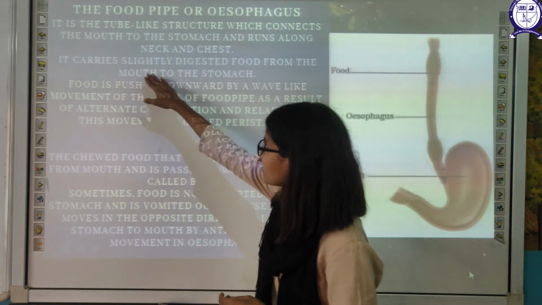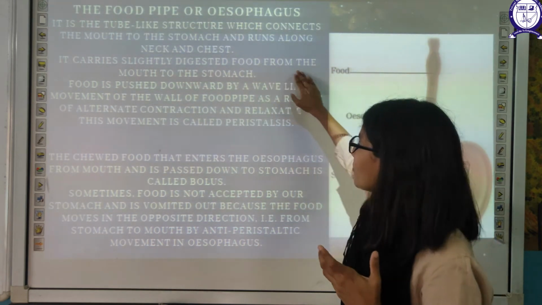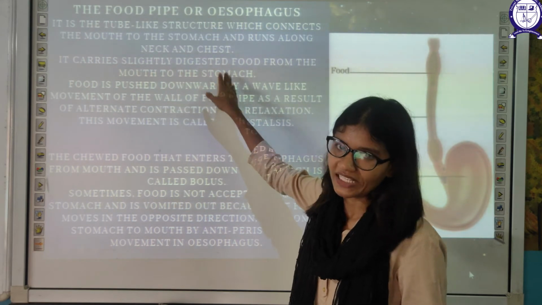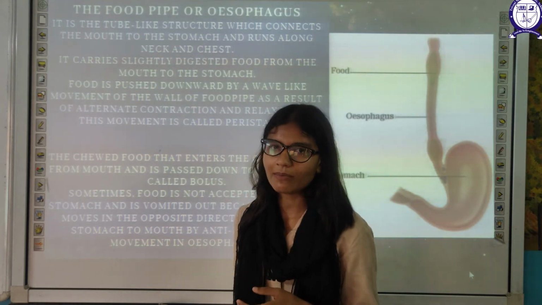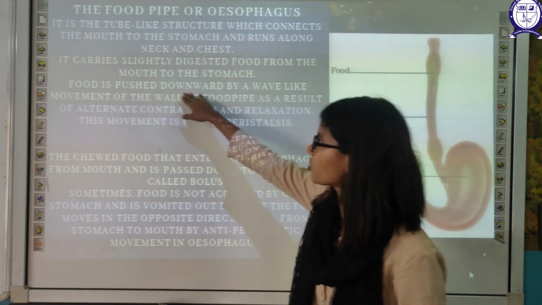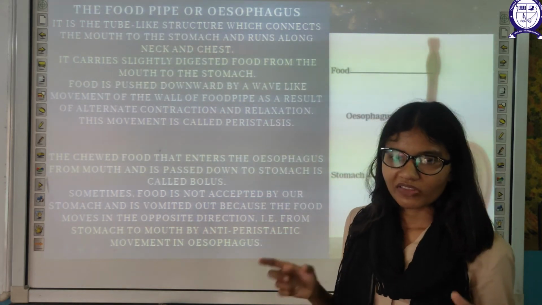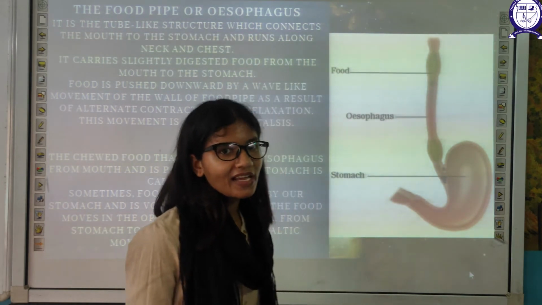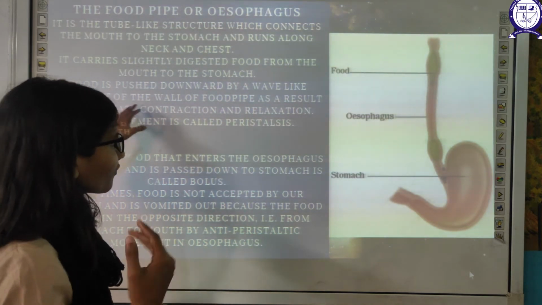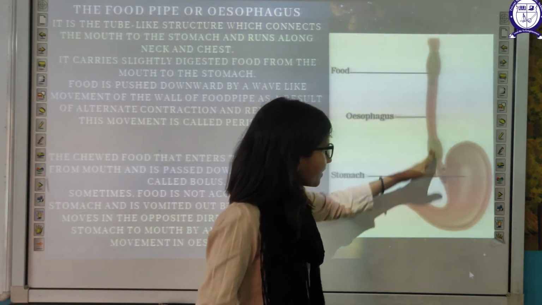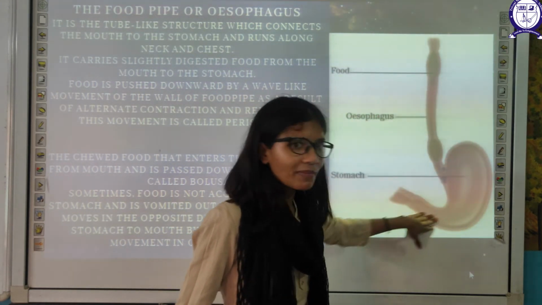It carries slightly digested food, which is digested in your mouth, from the mouth to the stomach. It's basically a carrier. It transfers your food from mouth to your stomach. Food is pushed downward by wave-like movement in the wall of the food pipe. This is a typical food pipe, and this is your food which is transferred from your mouth to your stomach by the food pipe.